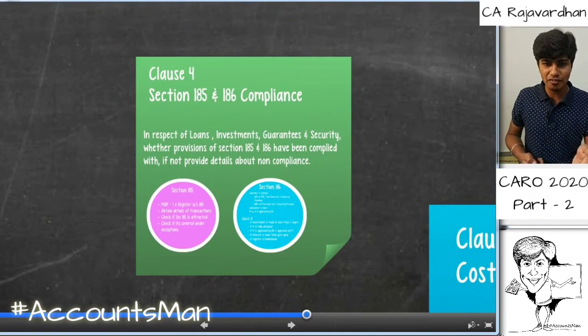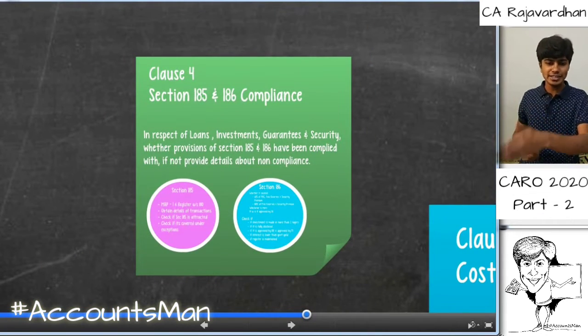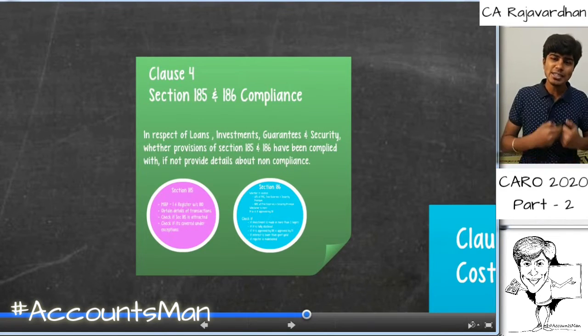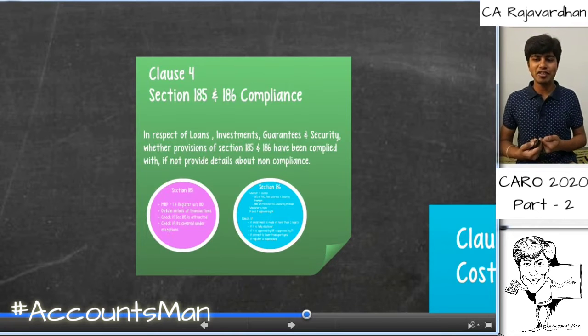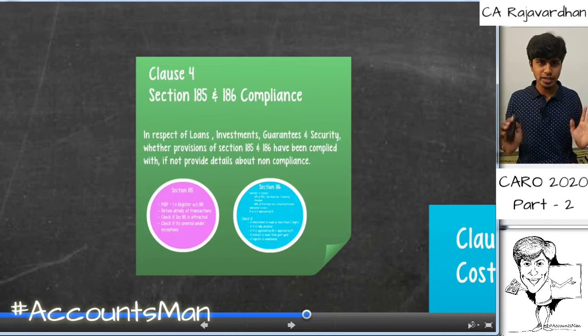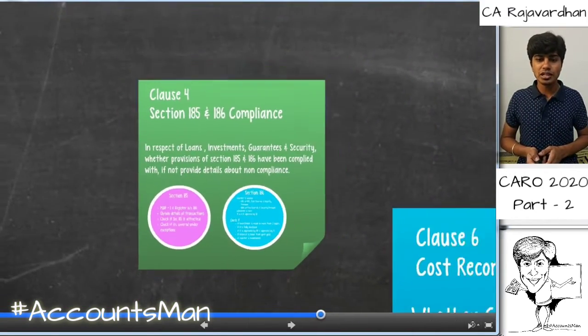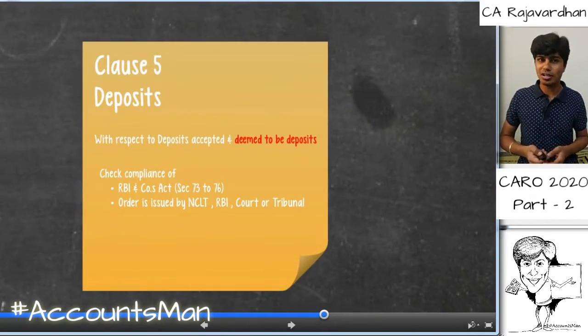So this is regarding 185 and 186, in respect of loans, investments, guarantees and securities: whether the provisions of 185 and 186 have been complied with or not. If not, we need to provide the details of non-compliance. Only this much is told in CARO. Those 2 circles you see below are what I have put to make you understand 185, 186 to the extent it's required. Detailed understanding, you would have to do separately. Next, we'll quickly go to clause 5 of our CARO 2020.